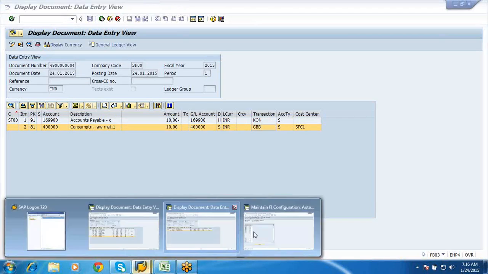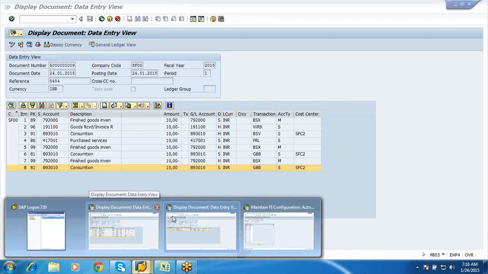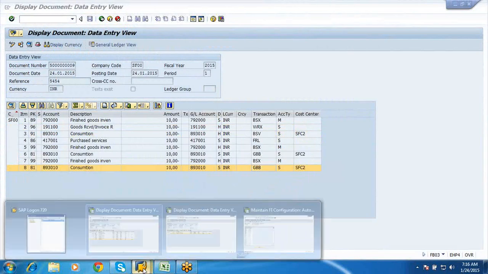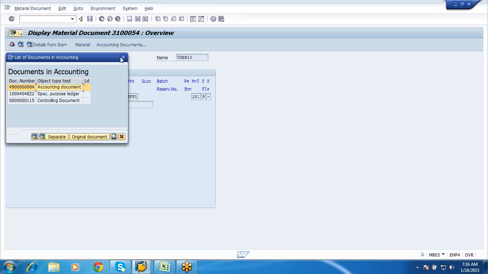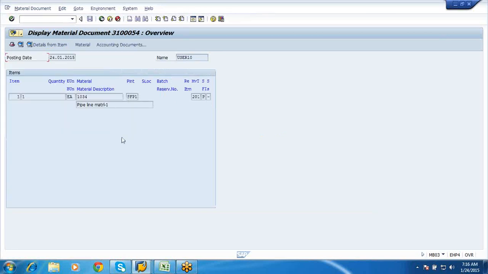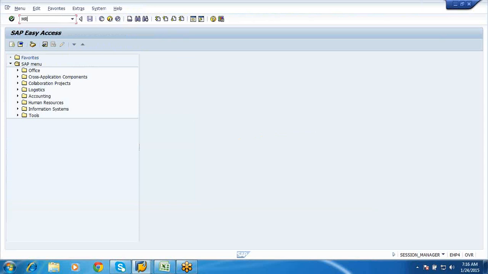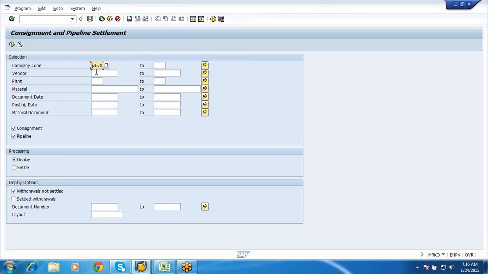Now we have done the issual. For this issual we need to go and settle. We need to settle the payment. That is done by using your transaction code MRKO. Say enter. So you can give your vendor for whom you want to select, 91.1. And see here, processing display. You can just display it.